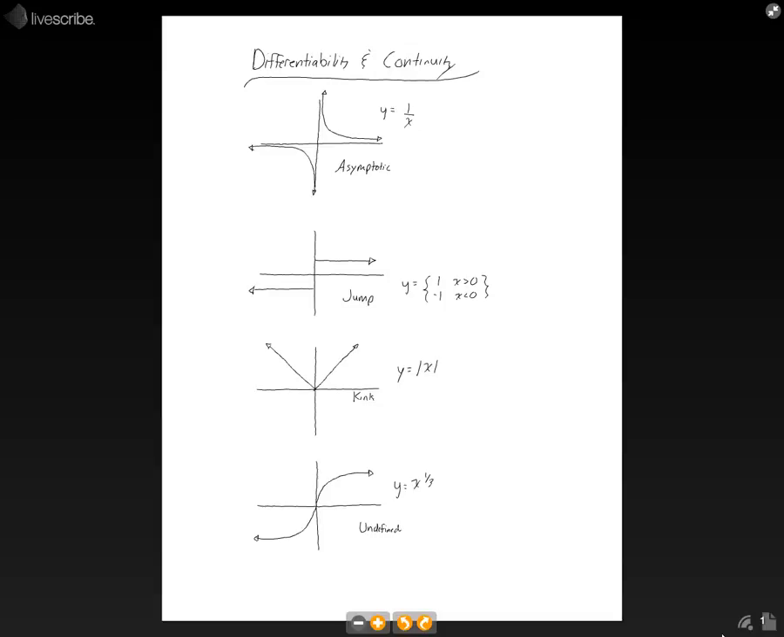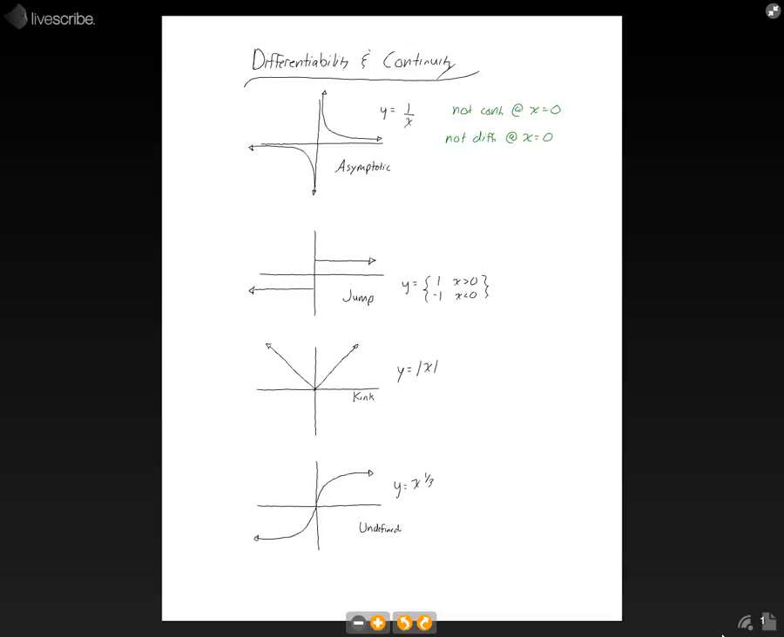An asymptotic discontinuity occurs in a function like y equals 1 over x, where both sides of the function go off to different infinities and leave an asymptote line between them. The function is not continuous at x equals 0. That also means it's not differentiable at x equals 0.